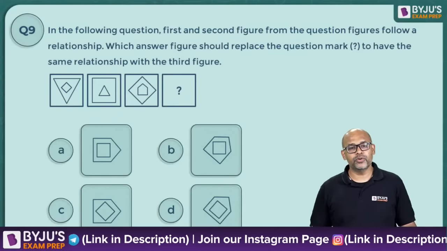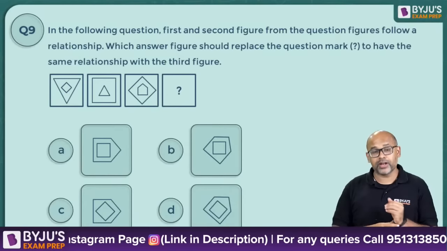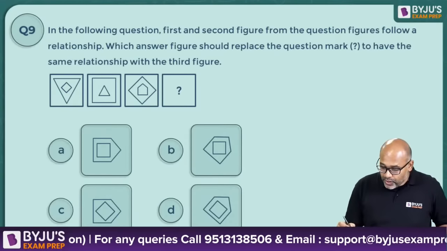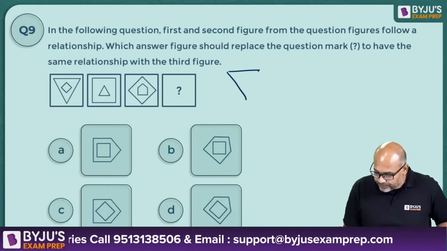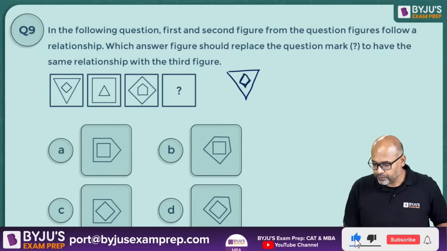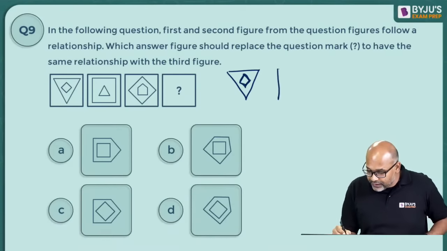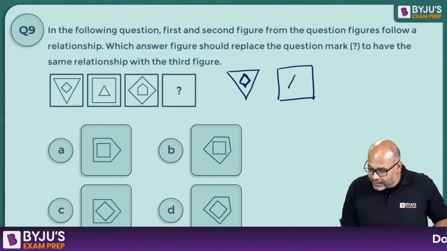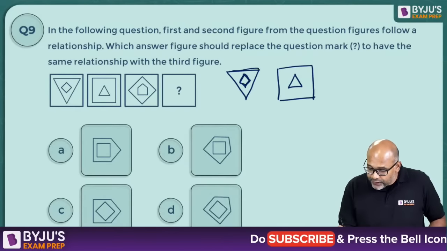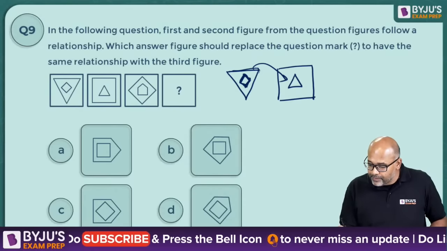Interesting. Many of you are giving the wrong answer. In fact, C is not correct. Let's take a look at what is happening here. So you have first a triangle and a rhombus. Triangle and a square, whatever. Now the second figure is a square and a triangle. So if you notice, this outside figure has gone inside and the inside figure has come outside.